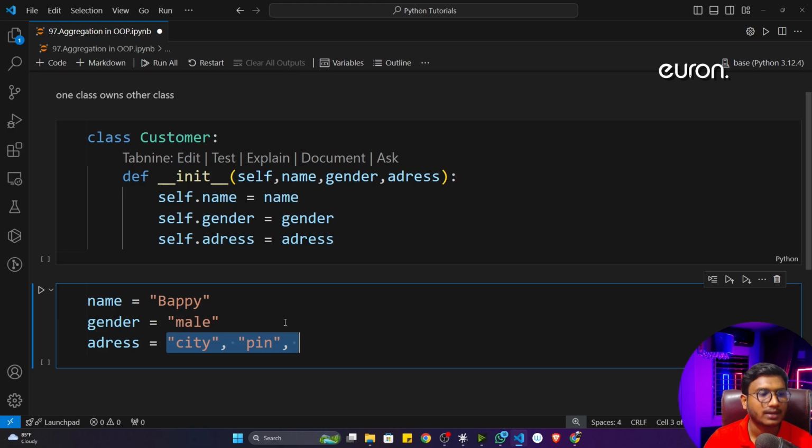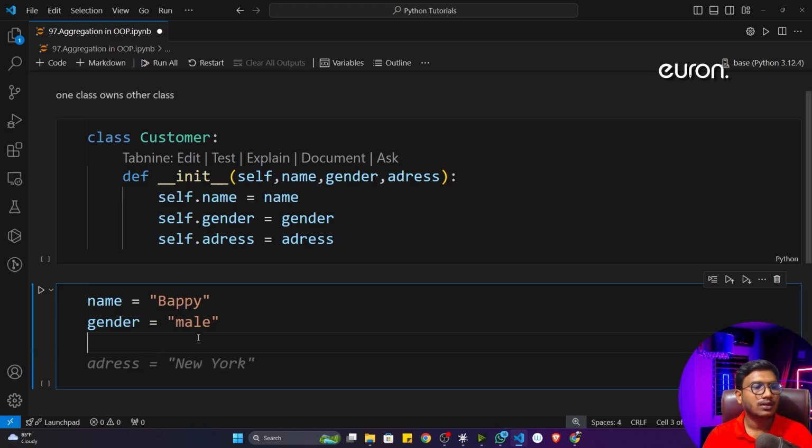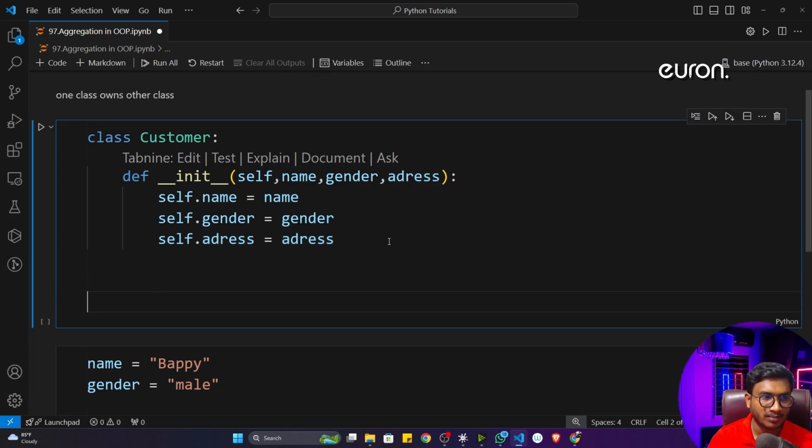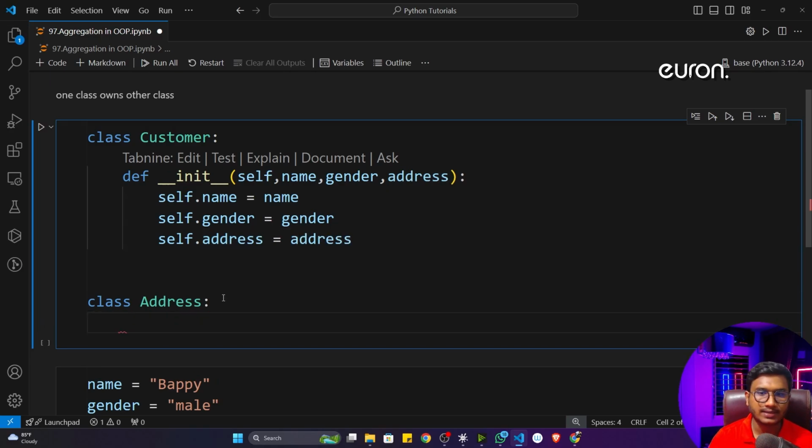I can't write like that because inside a variable I can't store multiple values. It's not possible. So for this, I can design this program in a different way. Instead of taking the address like that, I'll create another class. The class name is, let's say, Address. So this is a class I have created.